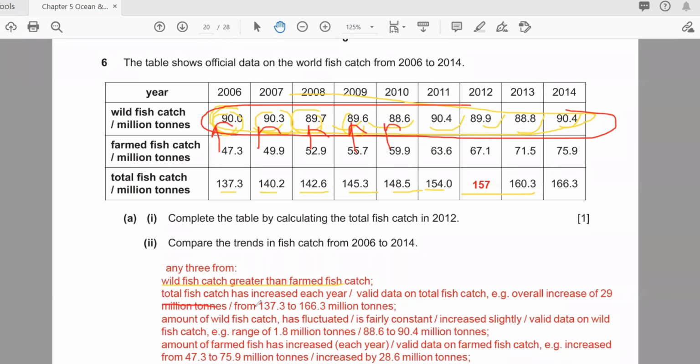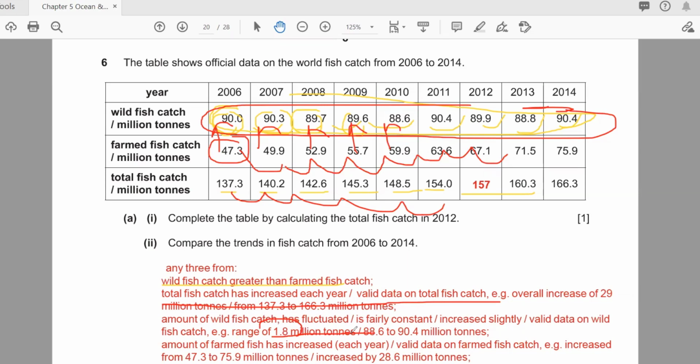The other fact is that the total fish catch increases each year. Yes, you can see each year it's increasing. Number three, the fish catch from the farms is increasing more as compared to the wild fish catch in the sea. So you have to describe the data with the help of the facts. For example, you can say the fish catch goes from 0.18 million to this one.